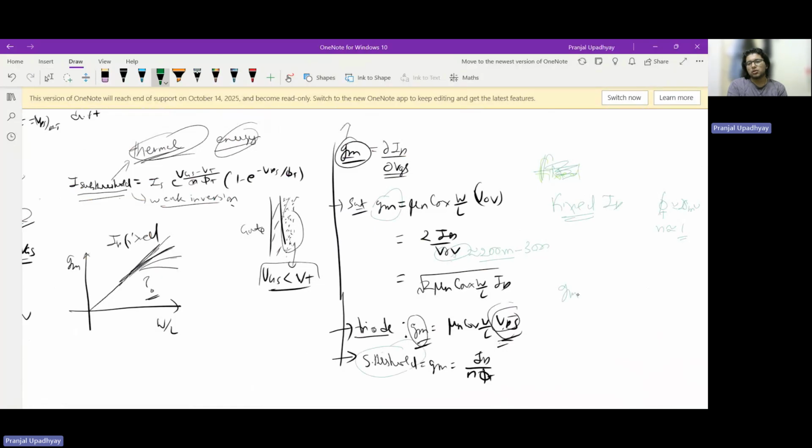What I'm trying to imply is that for fixed ID, GM in saturation is lesser, way lesser than GM in subthreshold. Then, when I said GM is very important, it decides the gain, why do we typically operate in saturation and not in subthreshold in most of our designs in these kinds of courses?